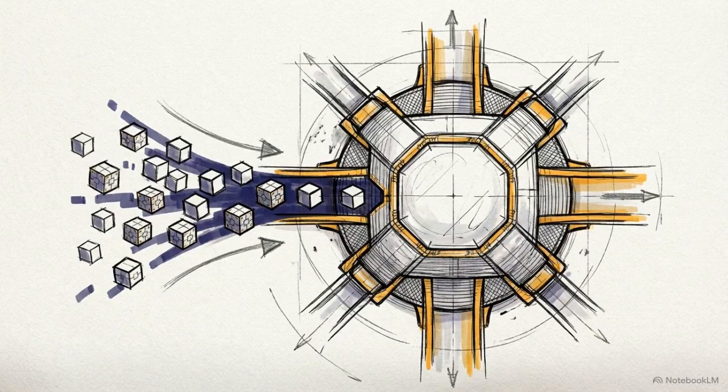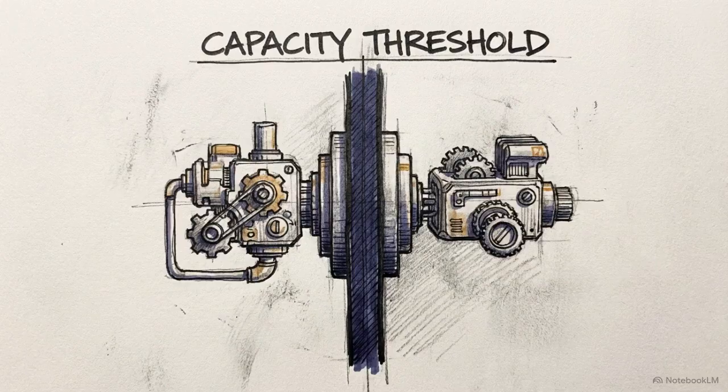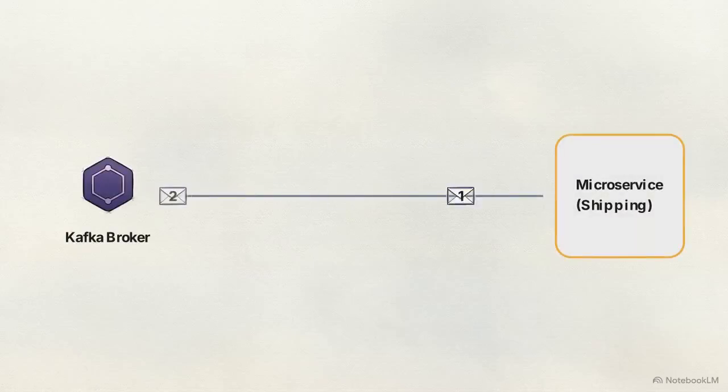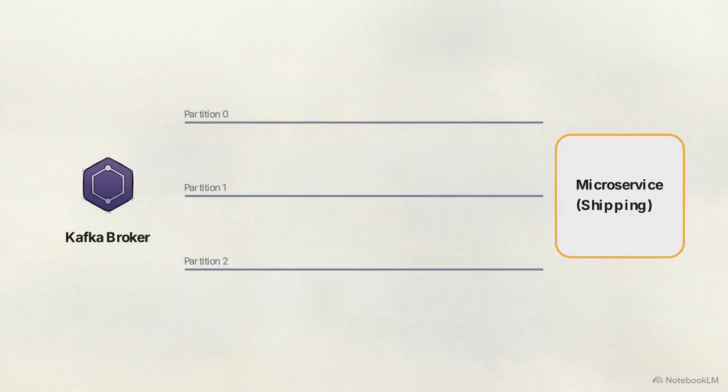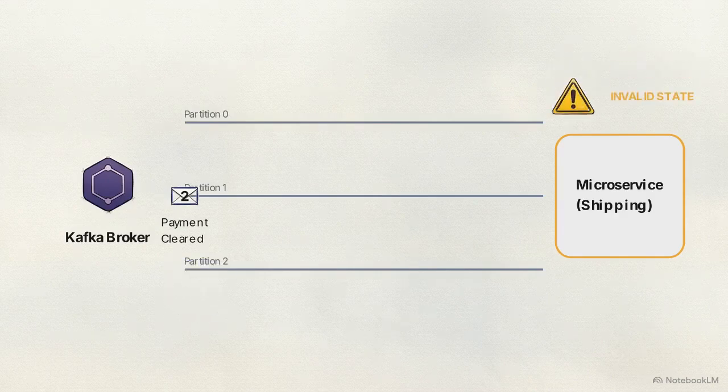Once the data is safely ingested, the next hurdle is processing it efficiently. Kafka scales throughput horizontally by splitting a single topic across multiple partitions. But Kafka enforces a strict physical limit. It guarantees chronological event ordering only within a single partition. Across different partitions, there is zero coordination. If we distribute messages randomly, related events will scatter across these separate tracks. A downstream shipping service might ingest a shipped event before the payment cleared event arrives, completely breaking the required business logic.